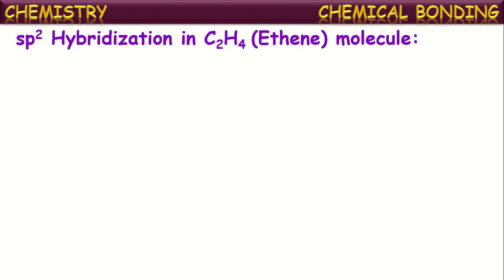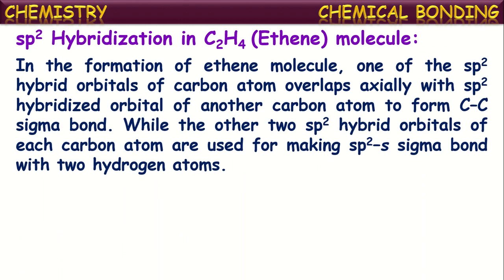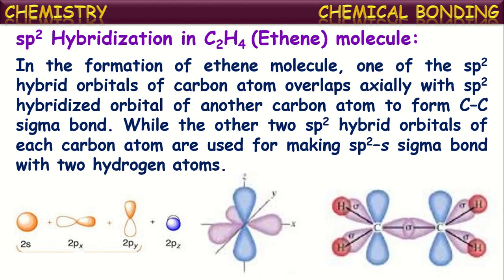Let us see the sp2 hybridization in the ethylene or ethene molecule, that is C2H4. In the formation of the ethene molecule, one of the sp2 hybrid orbitals of a carbon atom overlaps exactly with an sp2 hybrid orbital of another carbon atom to form a carbon-carbon sigma bond.